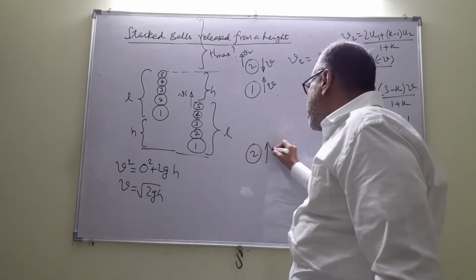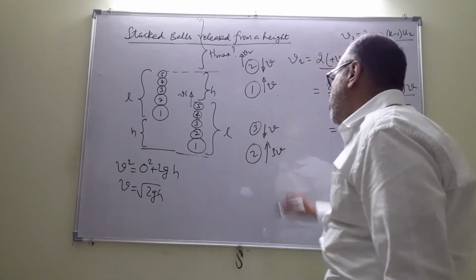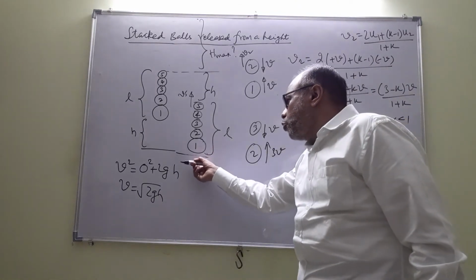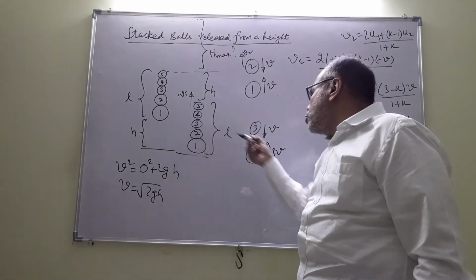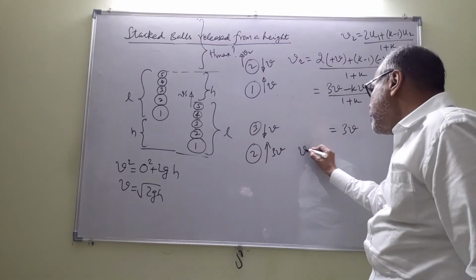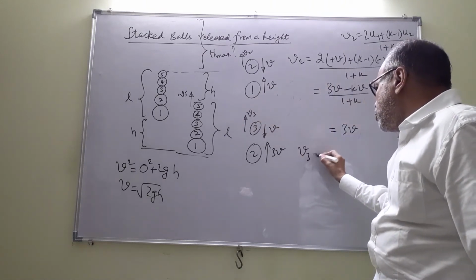2 is now moving up at 3v and 3 is coming down at v now. The third collision. Our first collision was with the floor. Next was between 1 and 2. Now it's between 2 and 3. So we use the formula again, and 3 will shoot up at v3. So we would like to know what is v3.